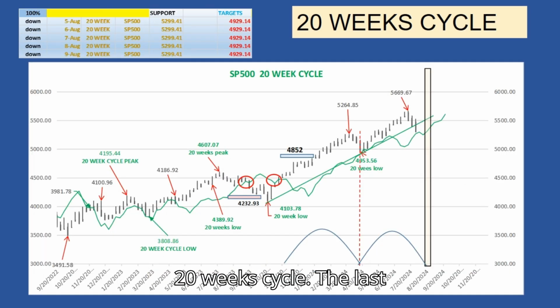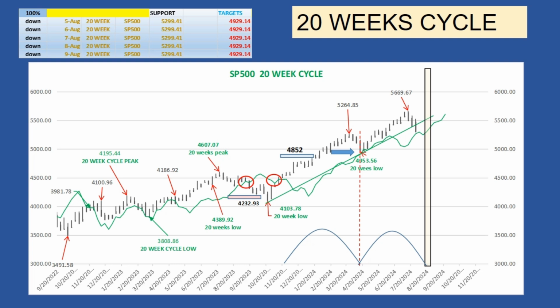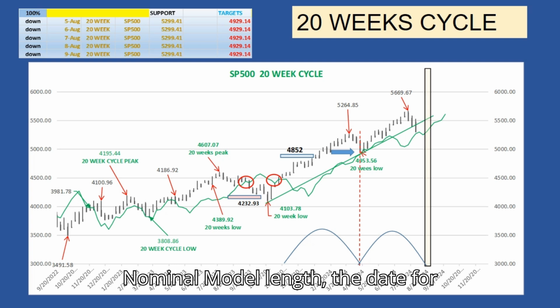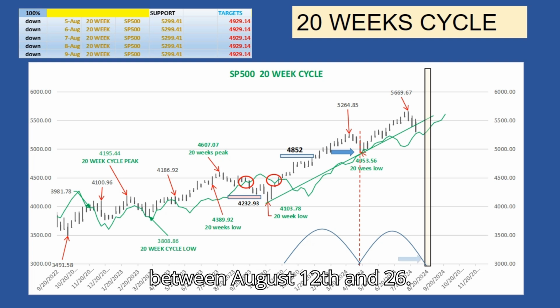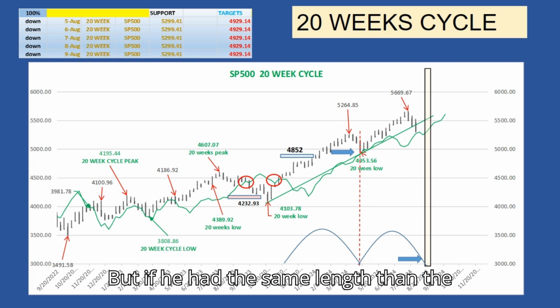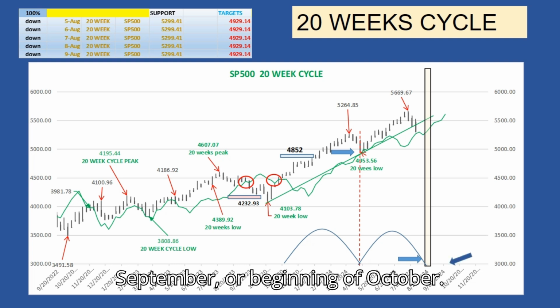The 20-week cycle. The last 20-week low occurred in April. As mentioned in my last week's video, the last 20-week cycle was very long, 175 days, for an average of 136 days, 39 days longer than the Hurst nominal model. If the actual 20-week cycle follows the Hurst nominal model length, the date for this 20-week cycle low is scheduled between August 12th and 26th. But if it has the same length as the first one, then the low is expected to occur by the end of September, or beginning of October.